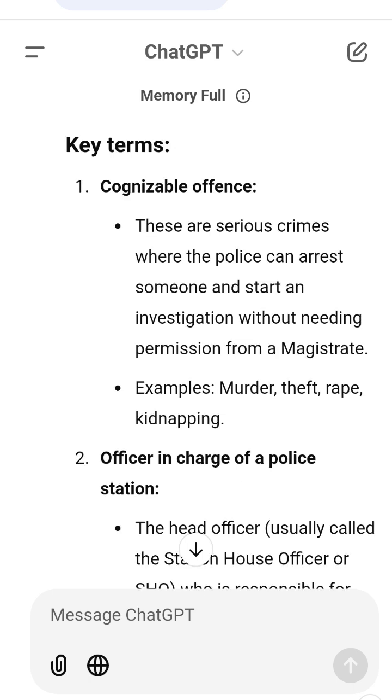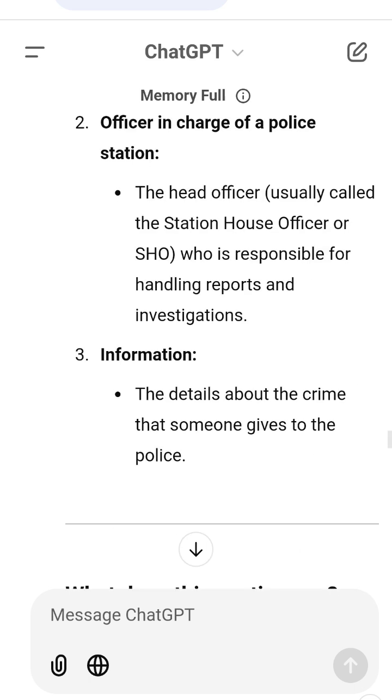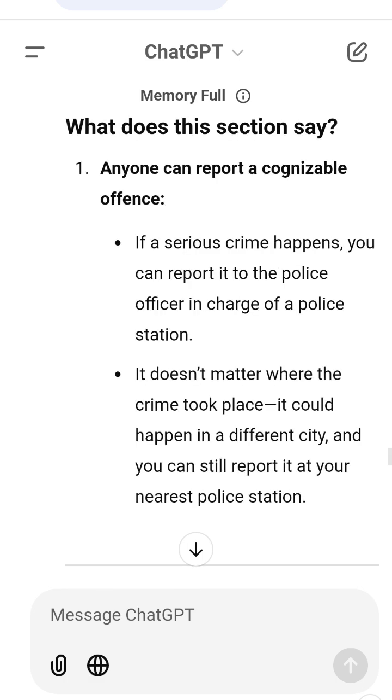Example to understand. 1. Oral report. You see someone stealing a car. You go to the nearest police station and tell the officer about it. The officer writes down your story, reads it back to you, and asks you to sign it.